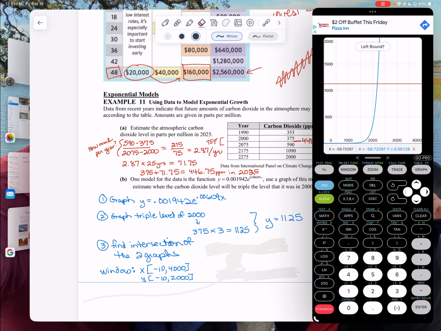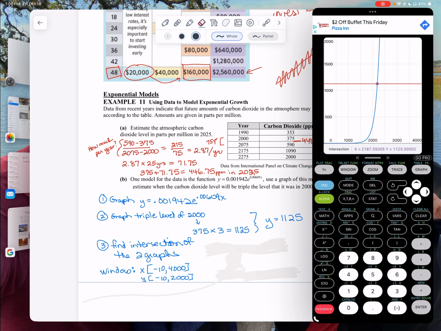Anyway, okay, we're going to do the left bound, and I don't even know where I am. Where am I? Okay, look down there. See, it says X is negative something. See right? Oh, I can move it. Oh, that's nice. Okay, so this is my left bound. And enter. And my right bound. So there's my intersection.